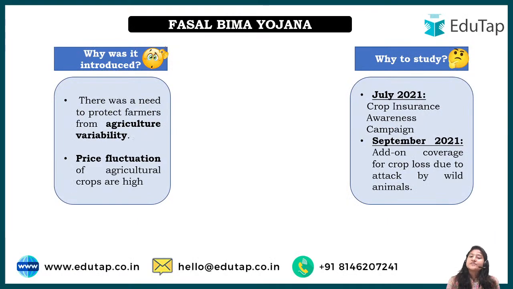Now, about this Fasal Bima Yojana, that is the crop insurance scheme. First of all, why was it introduced? What was the need for it to be introduced, right? So, let's say you buy a car or a scooty or a bike, any vehicle, you have to get insurance for it, right? And every year you have to renew it, even if you do not utilize it, right?